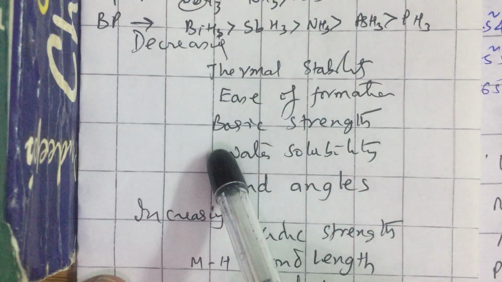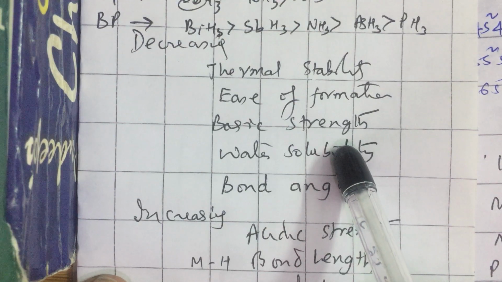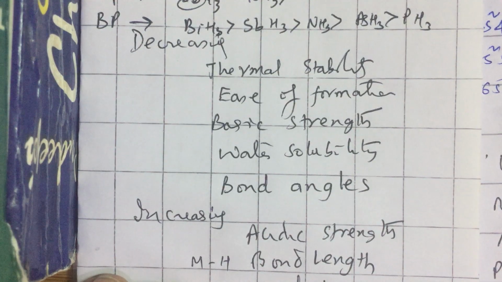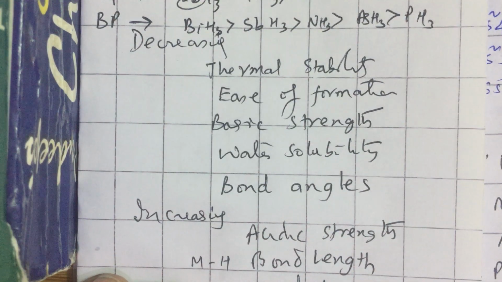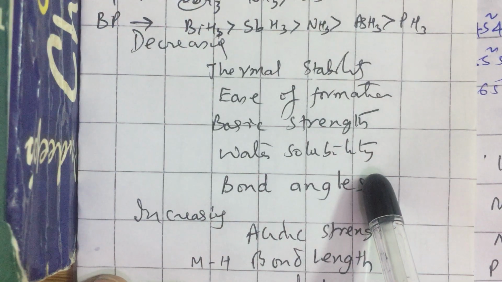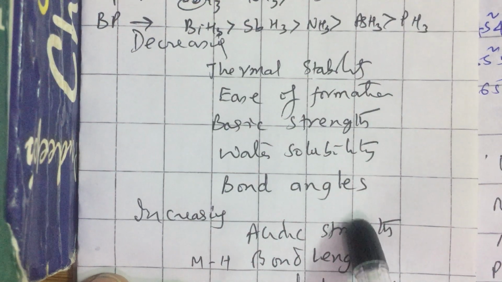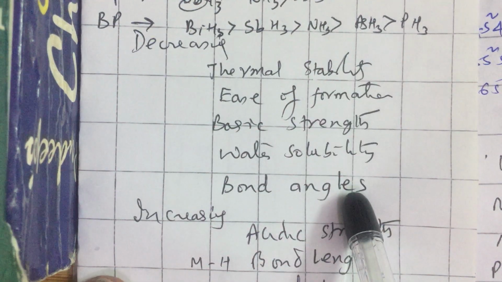Basic strength: if the hydride is a base, say ammonia is a base, the basic strength of hydrides, say in the 15th group, decreases down the group. Basic strength of hydrides in any group decreases down the group. The water solubility also decreases down a group. Also in hydrides the bond angles decrease. So these are the properties that are decreasing.